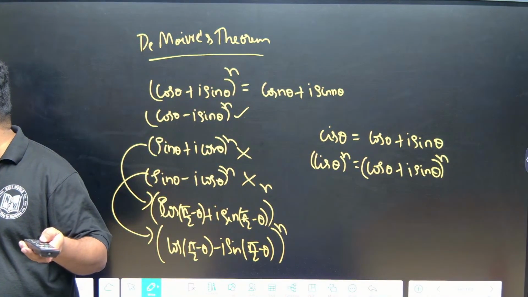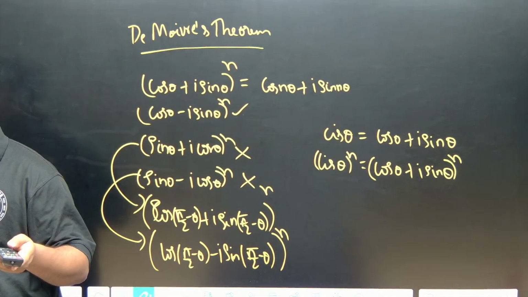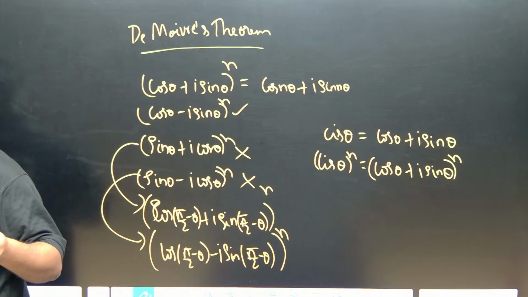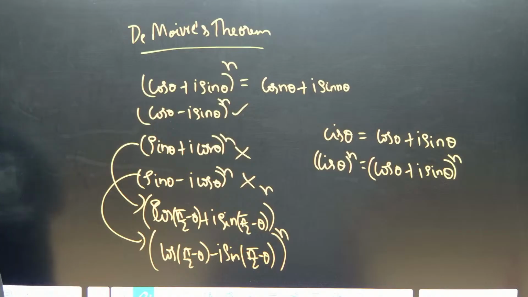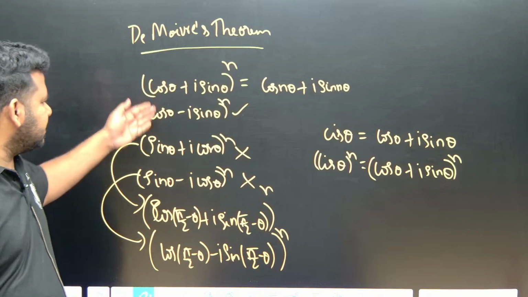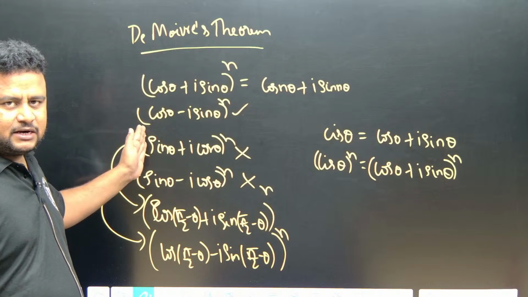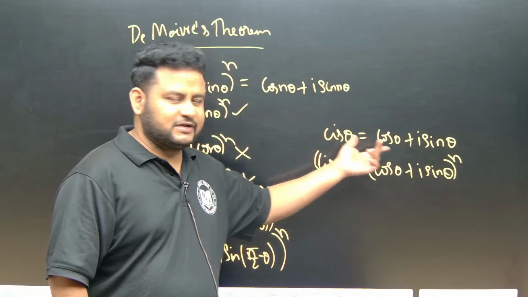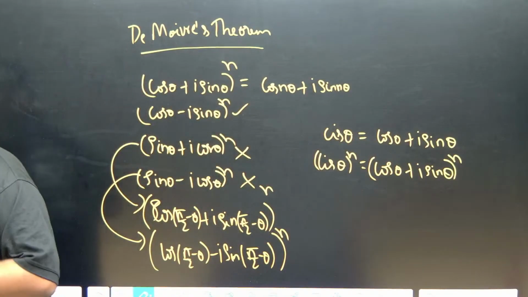I think the screen is coming blank. Let us check. It's fine. So this is what I was telling, cos theta, i sin theta. Cos should be in the real part. If it is not in the real part, you have to bring it to the real part by using complementary angles, and this cis theta is cos theta plus i sin theta. Clear? Now let us go to the question which we have to solve now.